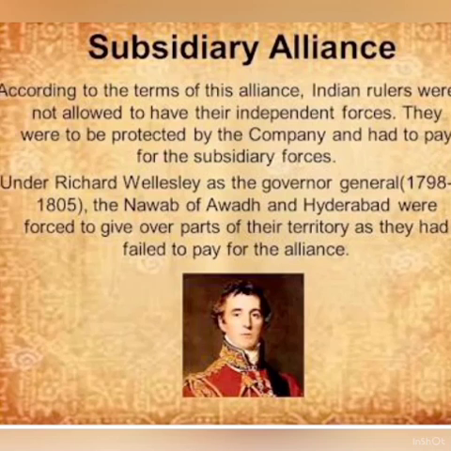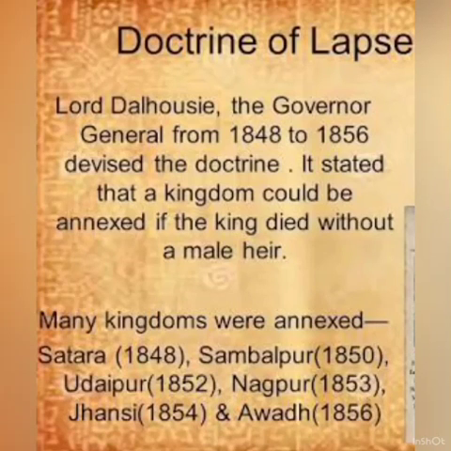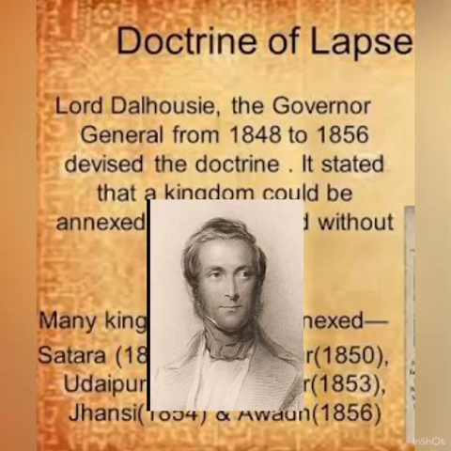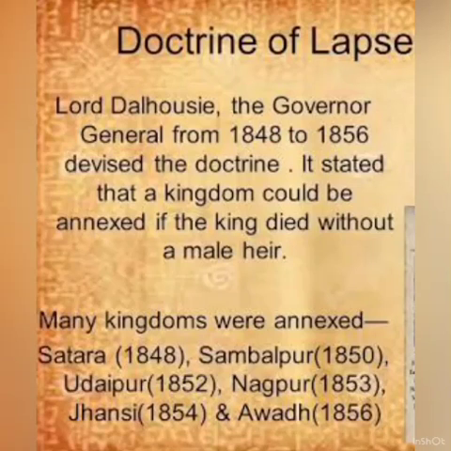So this is the next policy which was introduced by the British in India, Doctrine of Lapse. Lord Dalhousie, the Governor General from 1848 to 1856, devised the doctrine. It stated that a kingdom could be annexed if the king died without a male heir. So many kingdoms were annexed under this policy such as Satara, Sambalpur, Udaipur, Nagpur, Jhansi and Awadh.